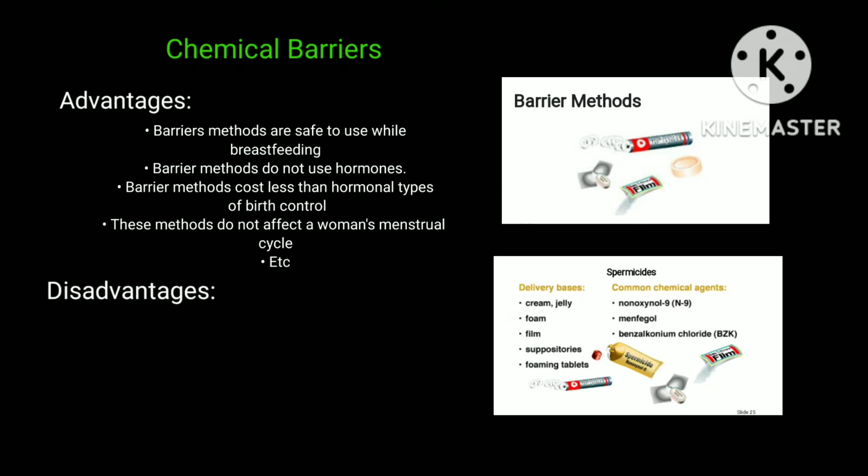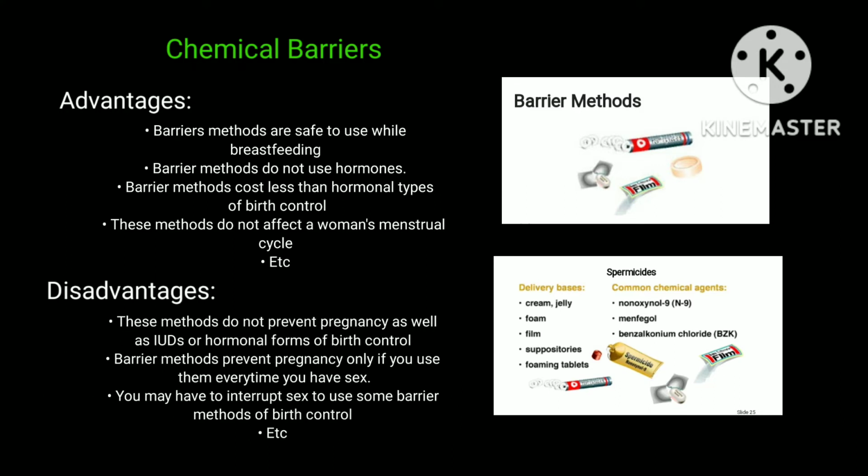However, the disadvantages are these methods do not prevent pregnancy as well as IUDs or hormonal forms of birth control. Barrier methods prevent pregnancy only if you use them every time you have sex. You may have to interrupt sex to use some barrier methods of birth control, and etc.